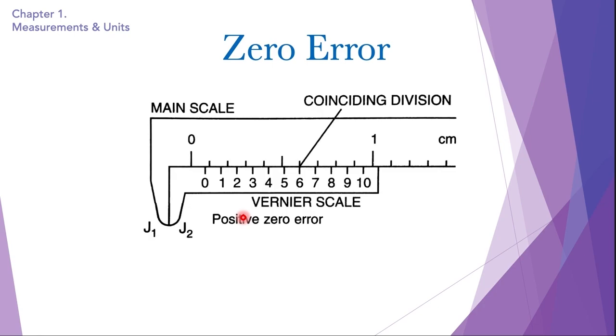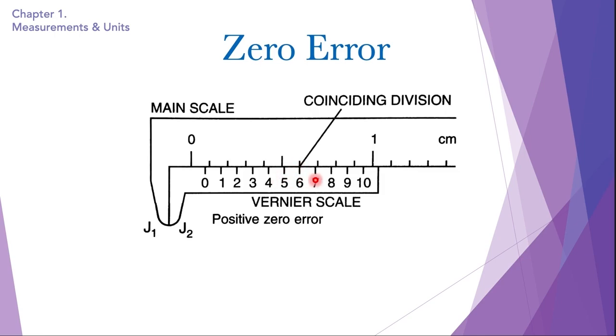In order to find out the actual value of this zero error so that we can do measurements from this vernier calipers, we're going to measure the zero error. So let's say, for example, this positive zero error. We are going to find the vernier scale marking which is exactly aligned with one of the main scale markings, which is in this case 6. So this 6 vernier scale marking is exactly aligned with the main scale marking.